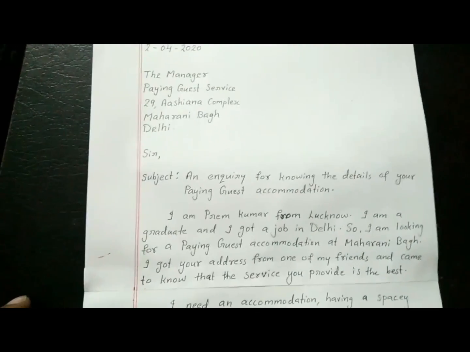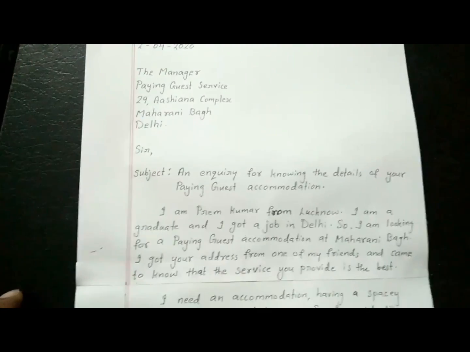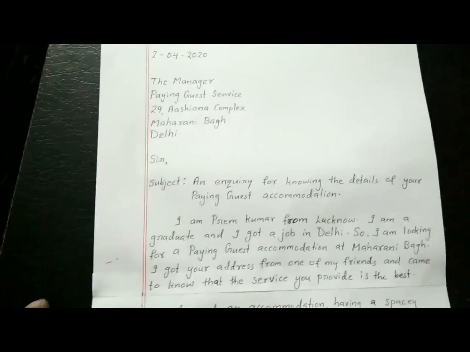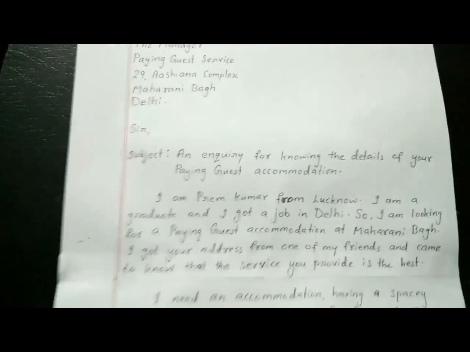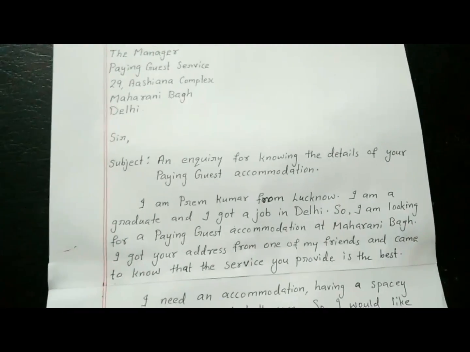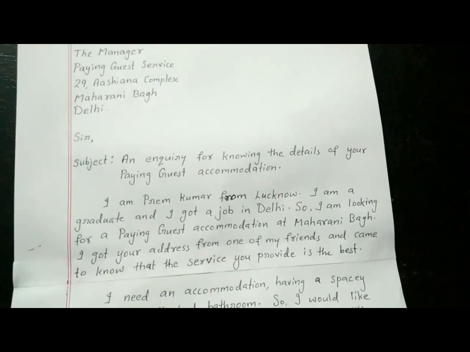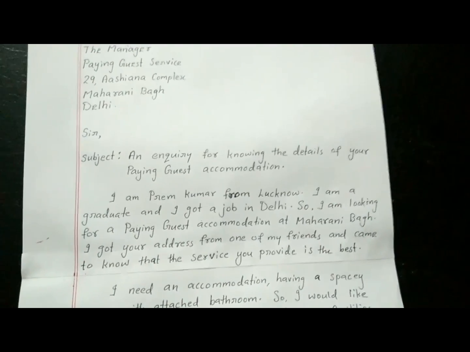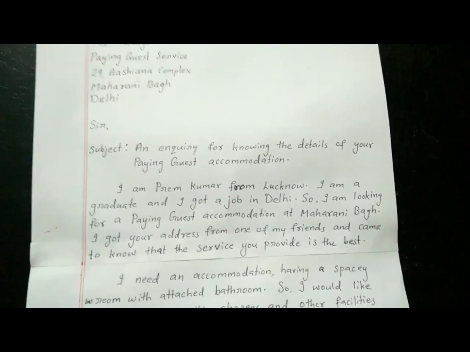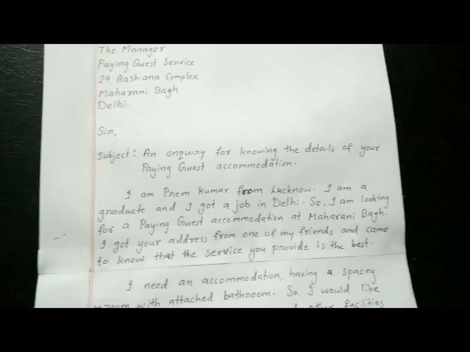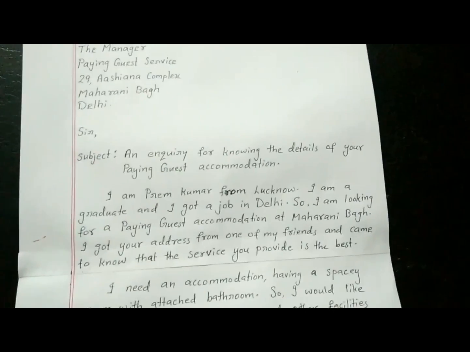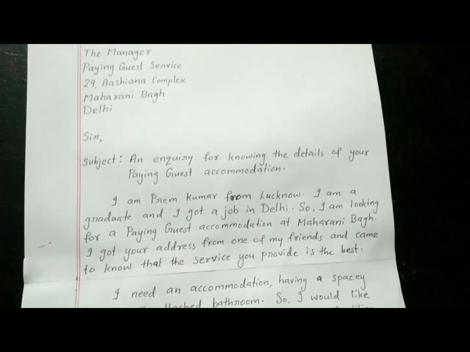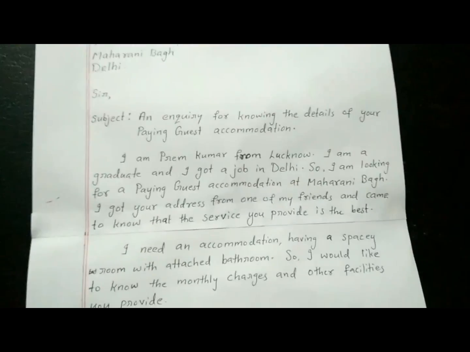So it is mentioned in the format when we studied the format. The order is like this only I have given. So the new format is after the salutation the subject should be given, and after the word subject put a colon and write the subject. And already we have seen subject should be in one line or two lines and should be short enough, and the purpose should be conveyed. So here I have given the subject, that is an enquiry for knowing the details of your paying guest accommodation. Only that much only. So put a full stop, then go for the body of the letter.